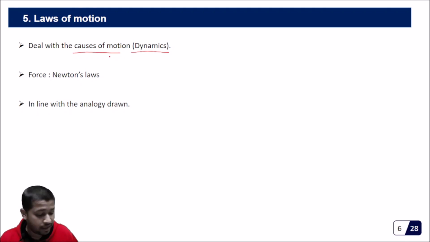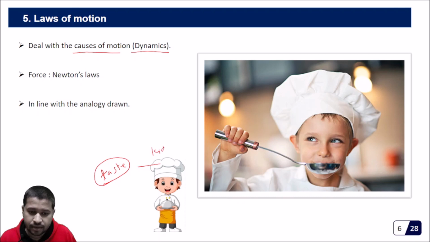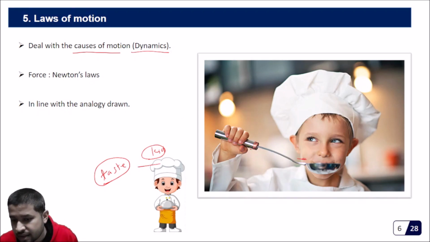So till now you have been cooking simple dishes. Now let's say different dishes have different tastes. This kid who wants to be a future chef has reached a stage where he's trying to see what is the cause of a particular taste. He's tasting this, and he's trying to see what is the cause of this taste.